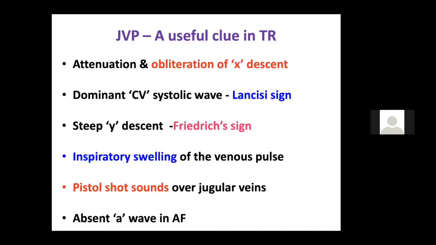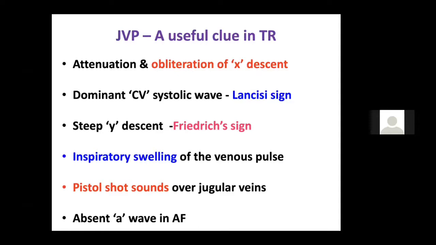Then you get prominent CV waves, because in severe TR you get prominent V waves with a steep Y descent, known as the Friedreich sign, and prominent CV waves are also known as the Lancisi sign. So prominent CV waves and Y descent is a feature of chronic severe tricuspid regurgitation. And there is an inspiratory rise in the venous pressure. Then you get pistol shot sounds over the jugular veins, and absent A wave if AF is there.